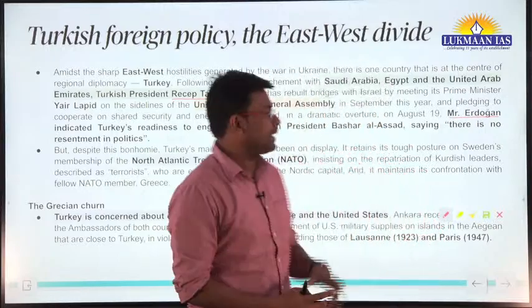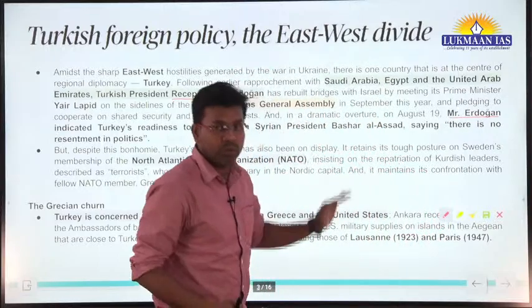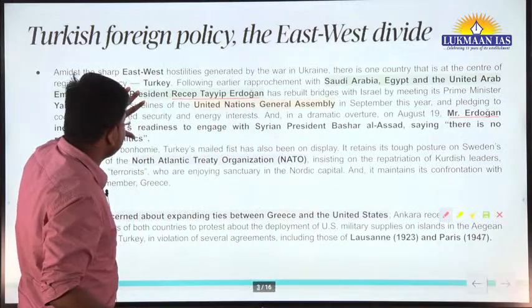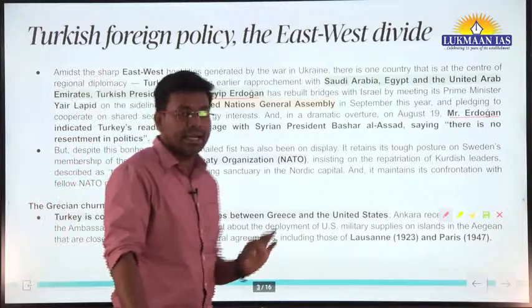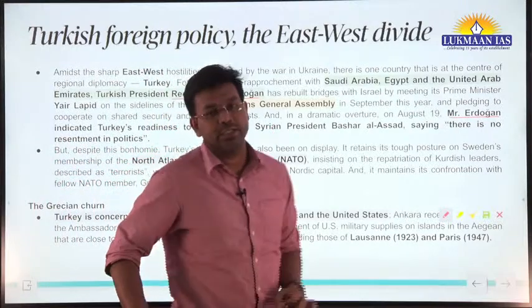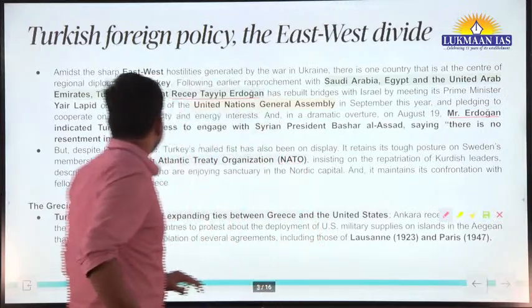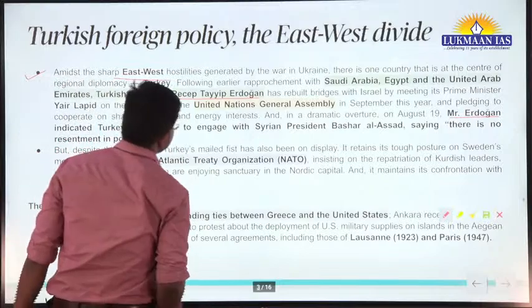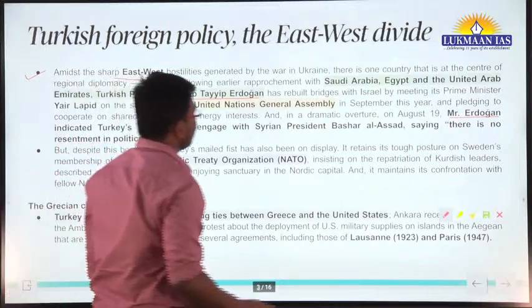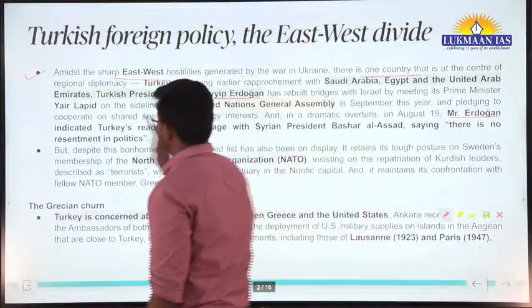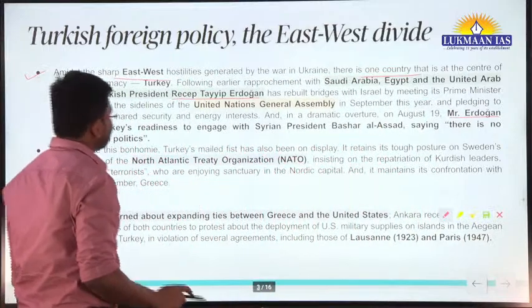So similarly, Turkey plays roles in some other countries as well. In the first paragraph itself, the author has highlighted one key important point related to the foreign policy of Turkey, and here the author has said that amidst the sharp east-west hostilities generated by the war in Ukraine, there is one country that is at the center of regional diplomacy, which is Turkey.